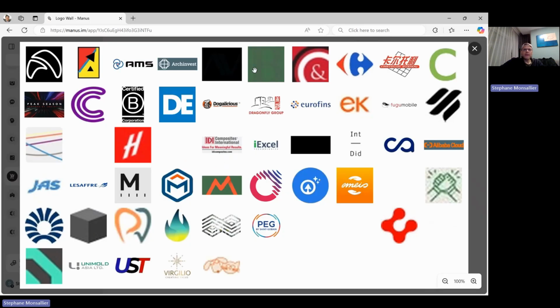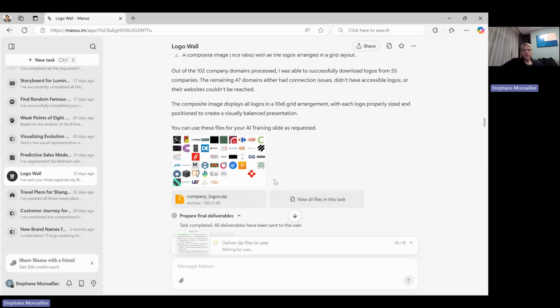There are some odd things like this black square. This seems to be wrong. This one says peak season, so it's not a logo. Others are okay. Another black square, and then looking into the list, there are some black squares, and pieces of things that don't look good. NOB Corporation. So Manus, in some cases, was able to find the logo from the website, and in other cases, picked up random stuff. Maybe it was thrown off by different formats. So I would say in the first one, half of them are good, and the other half are not what we're looking for.